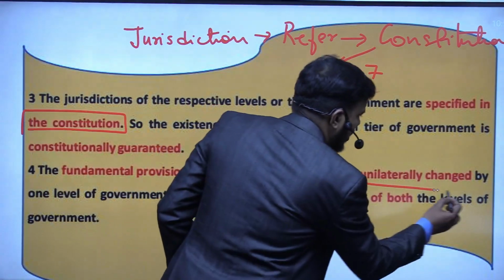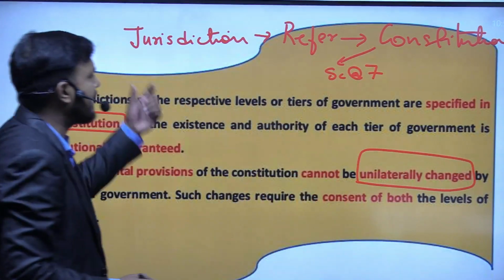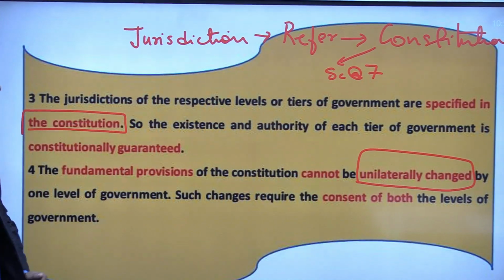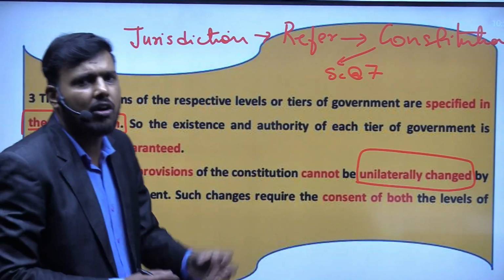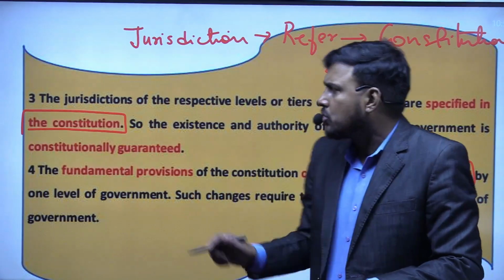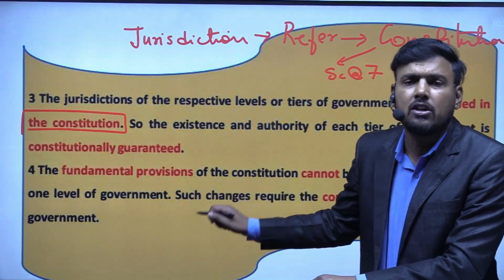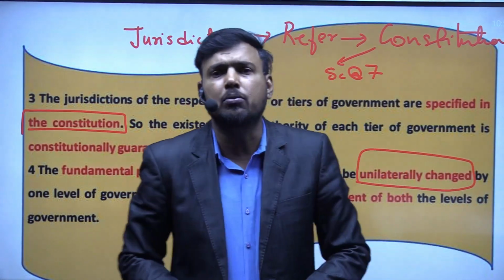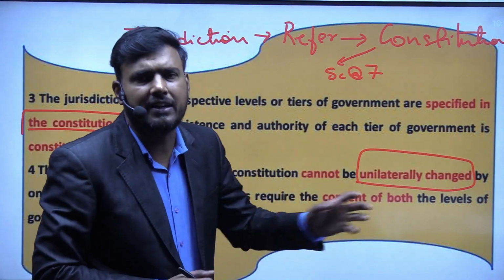That means it cannot be done single-handedly by the central government or the union government. We need to have the consent of the second stakeholder, that is the state governments also. So that is again a very defining feature of federalism.